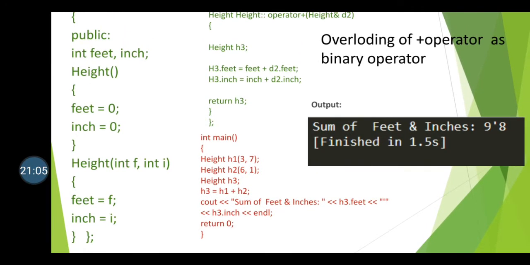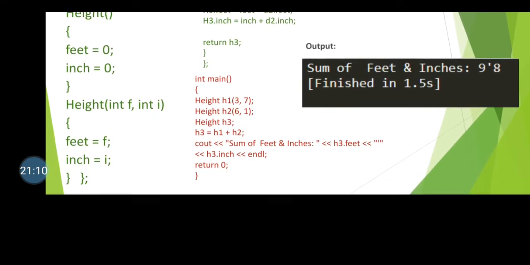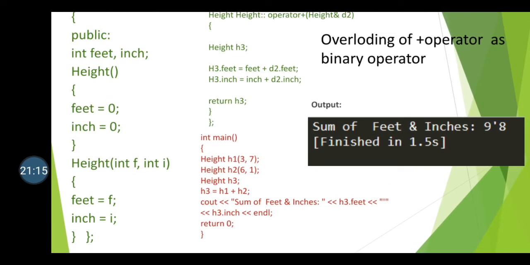There is an overloading of constructor. First, the height constructor without any parameter initializes the feet and inch variables to 0, 0. The second height function, or constructor, is written by passing two different parameters f and i, just like my last program, which is used to initialize my feet and inch data variables with values f and i. That means the values passed at the time of creation of the object.